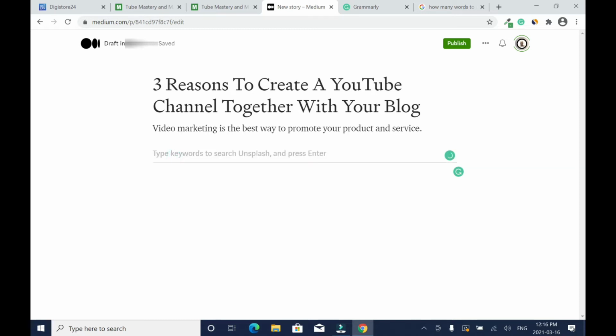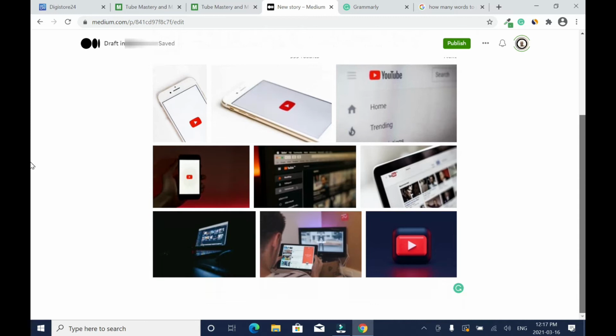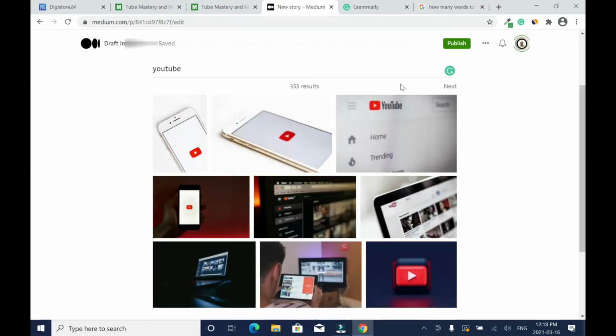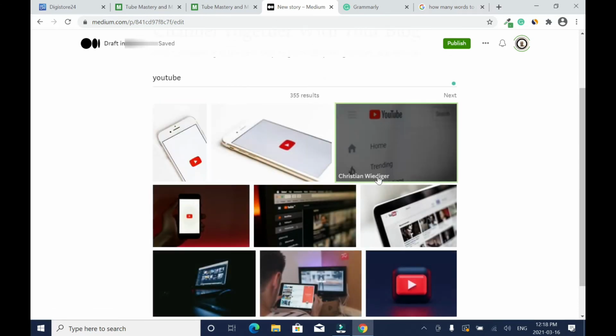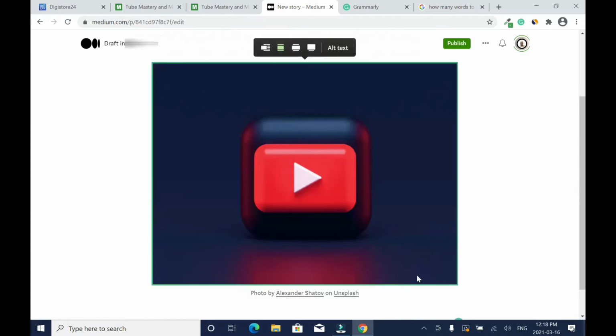Go through search. So you need to type in a word or a phrase. So I'll type in YouTube, then enter. So it's gonna give you some images about YouTube. Let's see next. See what are our options. If you can't find what you want from here, you can go through next. If you click here, thinking that you have more underneath, it's gonna go off. So you don't do that. So go click on it. All right. But the good thing is it has it in the system already, so you don't need to type it again. I'll go with this. See how it looks? Really nice.